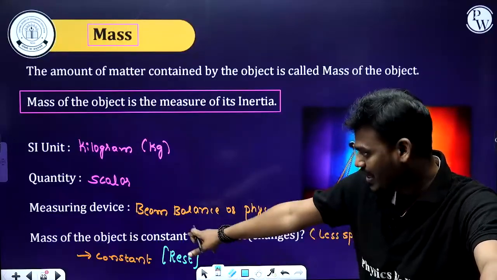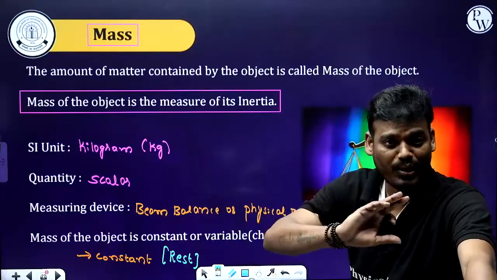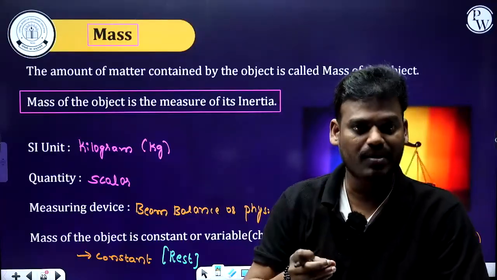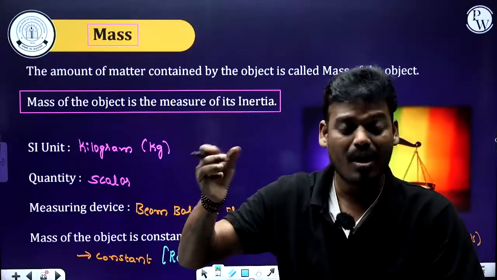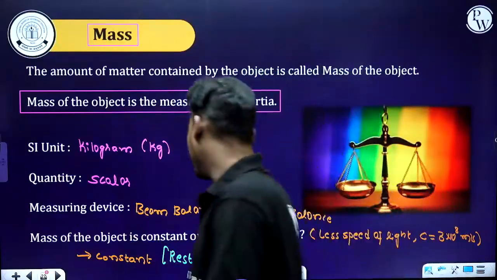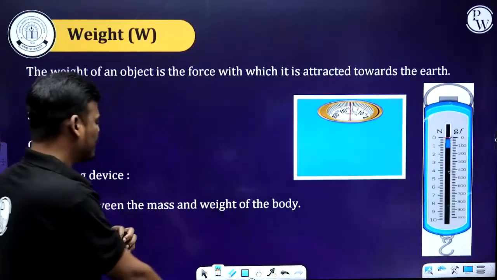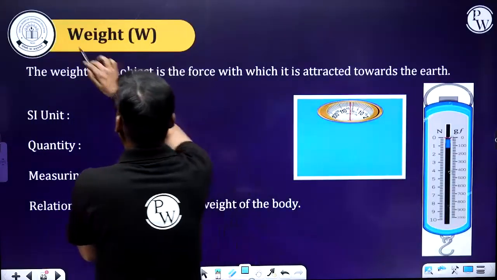At rest, yes, the mass of the object is constant. It is not going to change. Maybe it is on the surface of earth, maybe on the surface of the moon, or anywhere in the universe. Got it? Okay, this is the condition at rest. Now let's move on to the next concept, that is the weight.